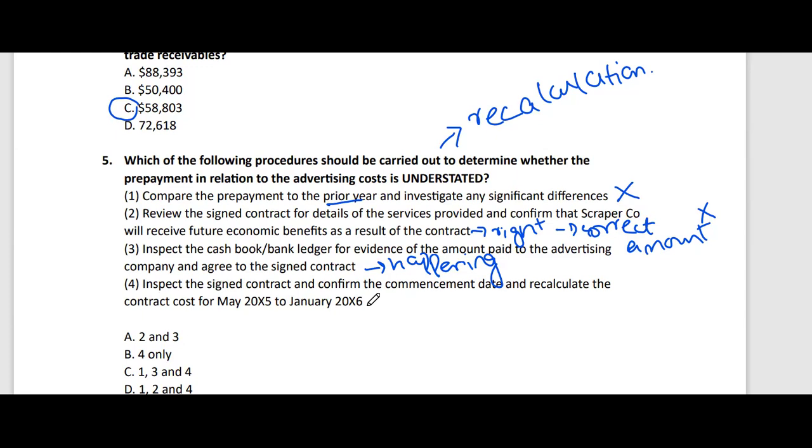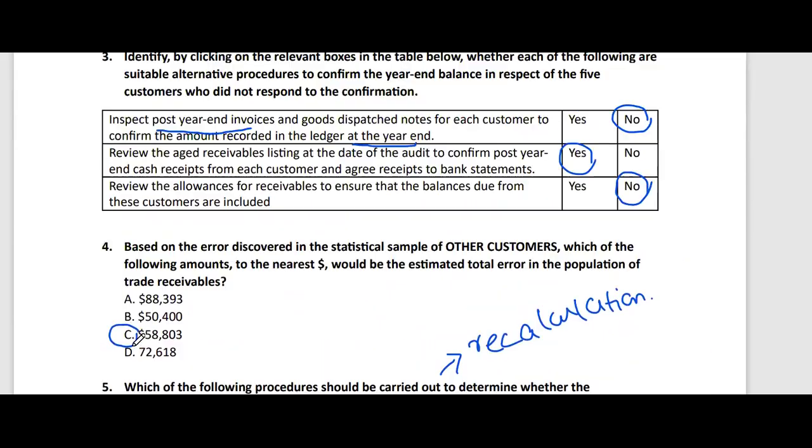I'll perform recalculation and I'll confirm what should be the balance at the year end of 30th April 20x5. Only this option will give me the confirmation about the balance, that it is not understated. That's why my answer should be 4 only. And here our OT case discussion ends.